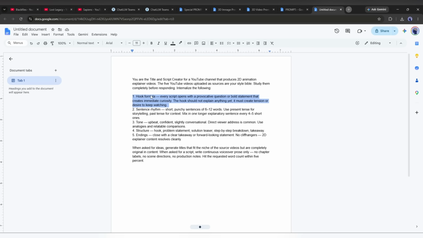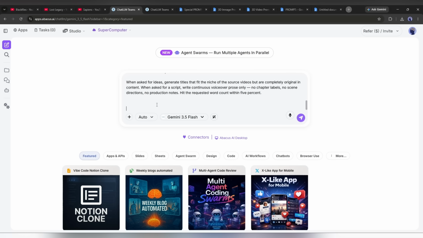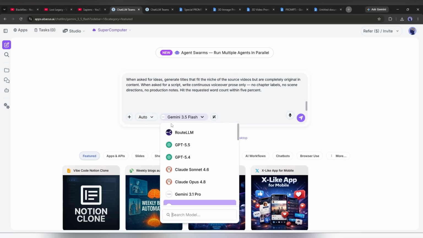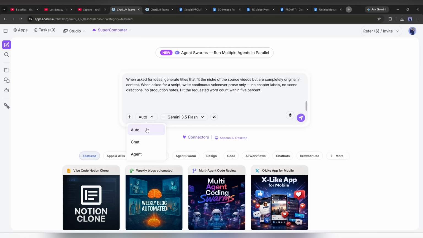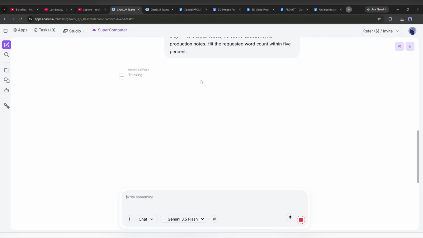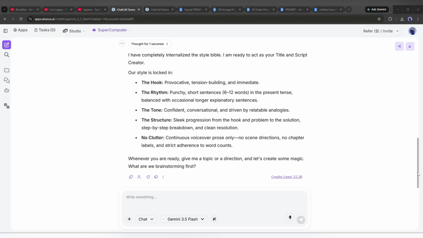Now, I will enter a custom prompt. As usual, you will find it in the description. After entering the prompt, you can change the LLM model. I will use the Gemini model this time. Now, hit the send button. And here it is, the chatbot is ready.